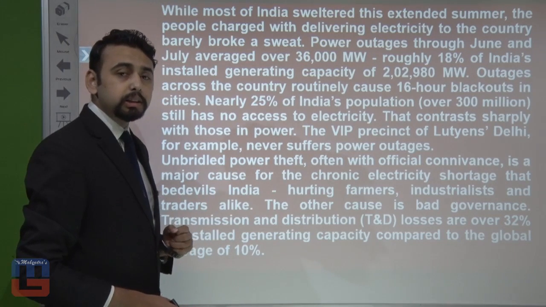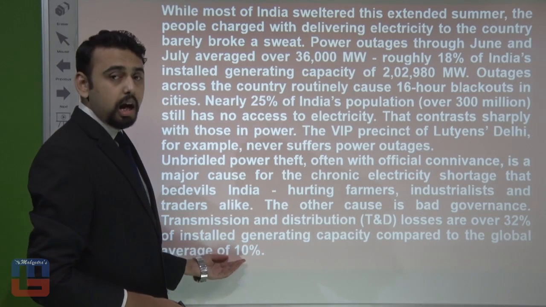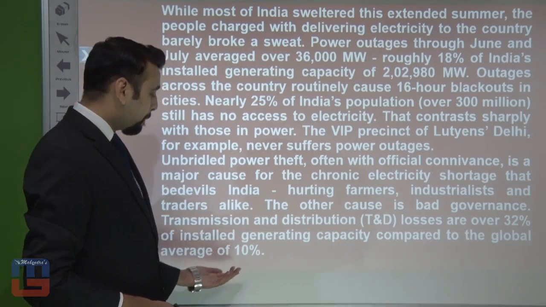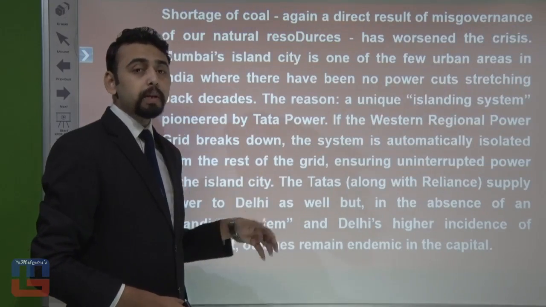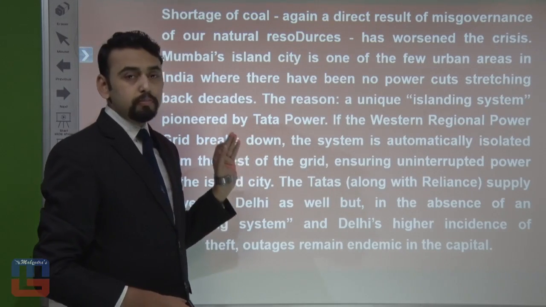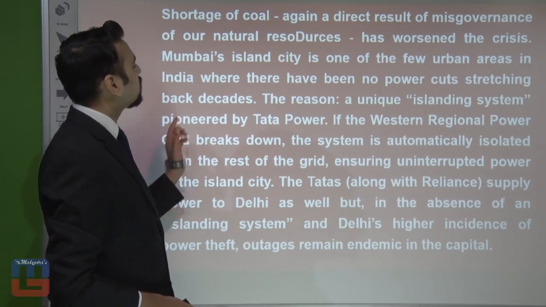The other cause is bad governance. Transmission and distribution (T&D) losses are over 32% of installed generating capacity compared to the global average of 10%. So in fact, we got a lot of information over here. Let's move on. Shortage of coal, again a direct result of misgovernance of our natural resources, has worsened the crisis.